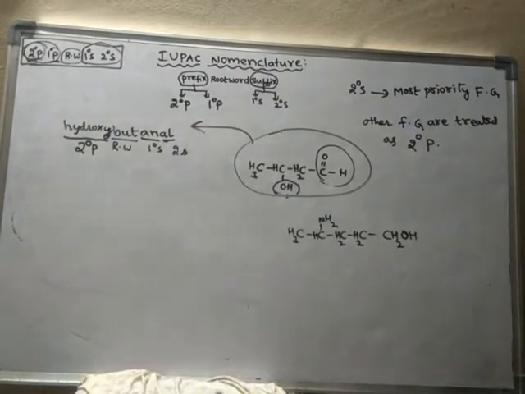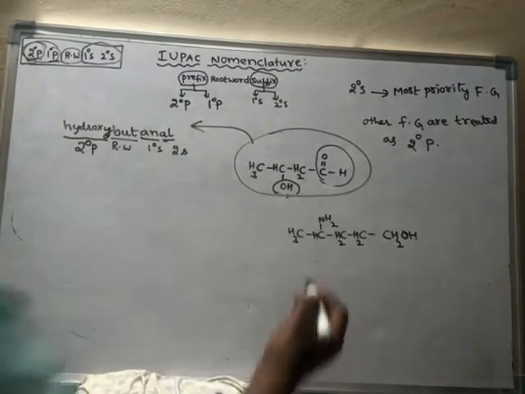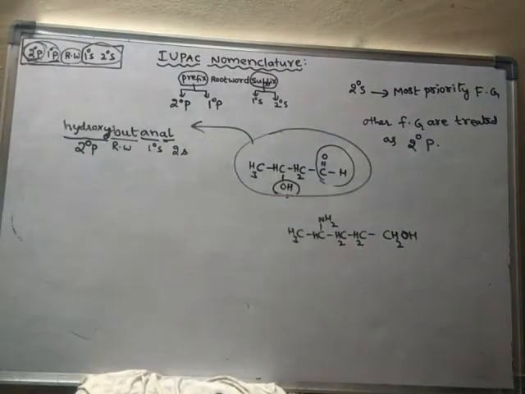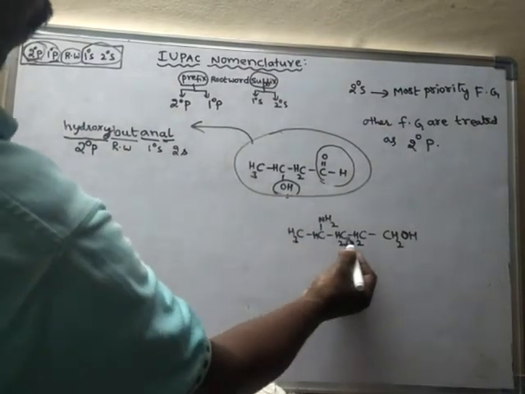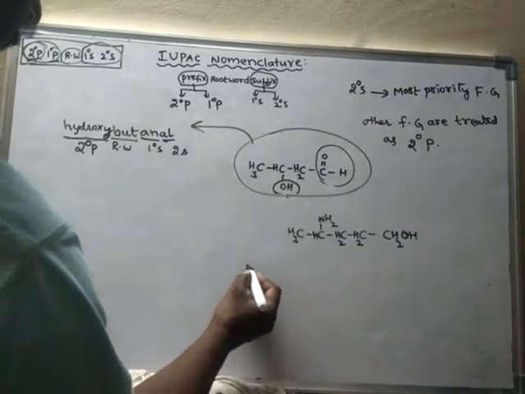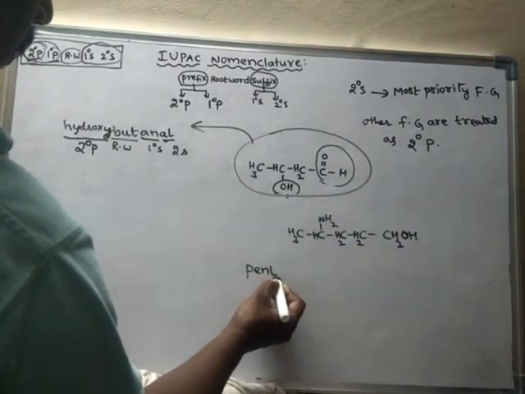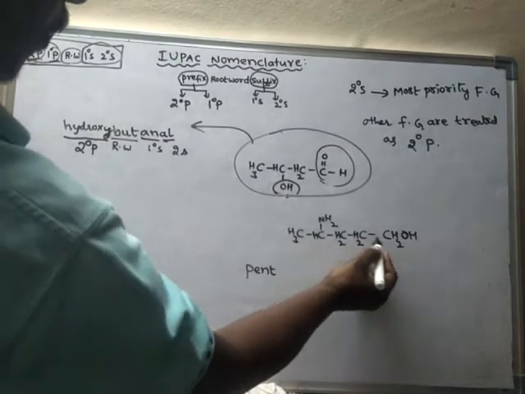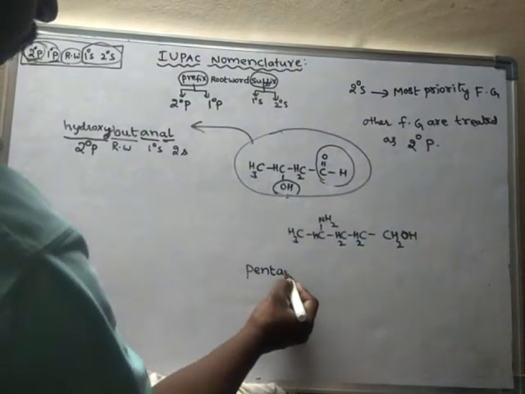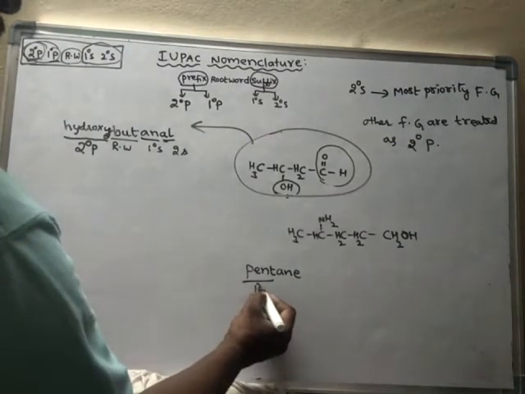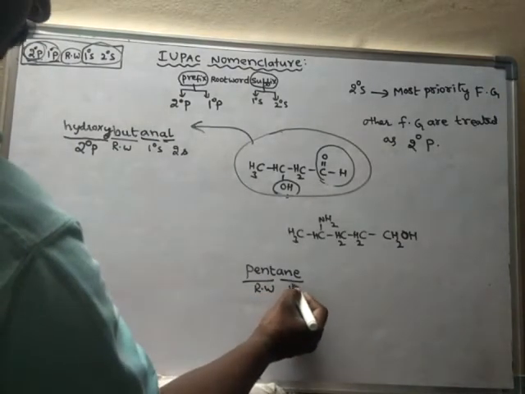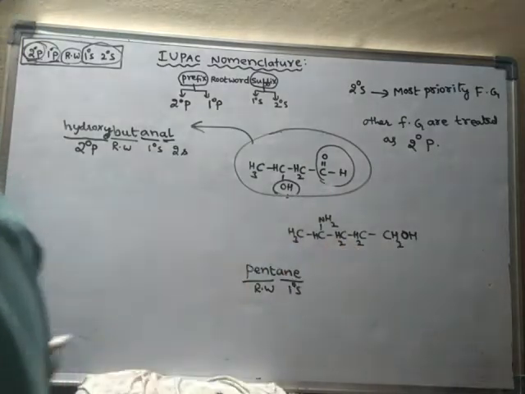Now what is the name of this compound? To write the name of this compound, 1, 2, 3, 4, 5 carbons are there, so pent. There are only single bonds, so an. This is the root word, and this is the primary suffix. Is there any secondary suffix?